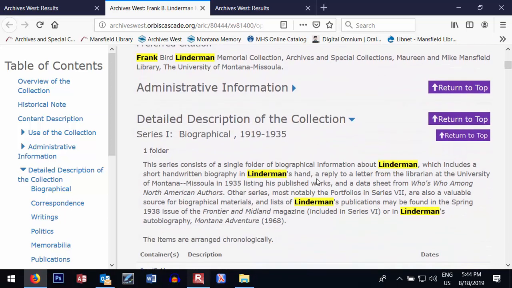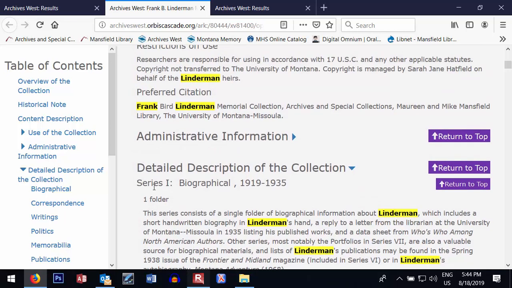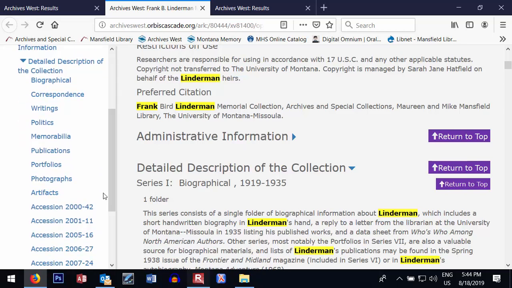And finally then you'll get down to a description of the collection, and you'll see that the collection is broken into series, and these series can be found right here in the left-hand navigation as well. So you'll find biographical materials, then the correspondence has all been grouped into one series, Linderman's writings, his political career, all of those papers.